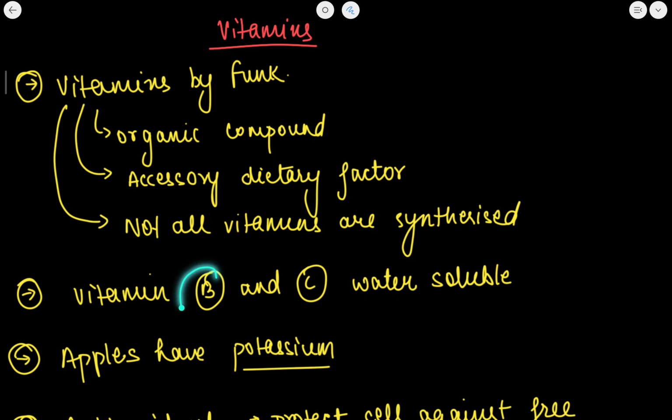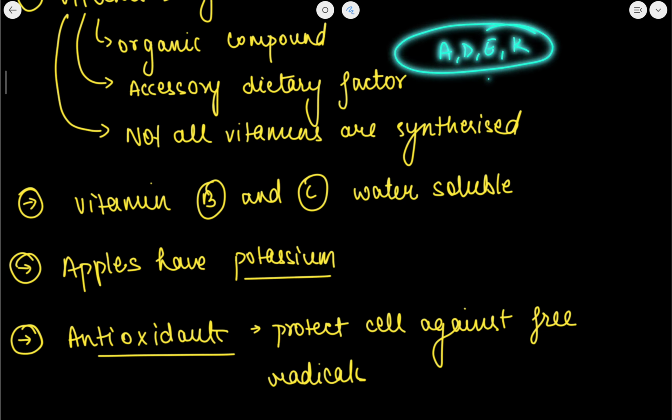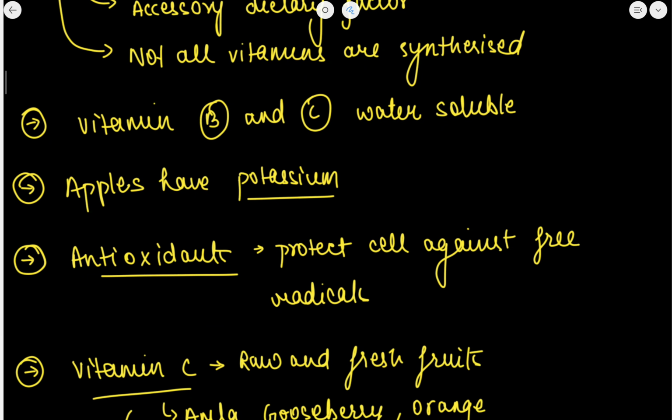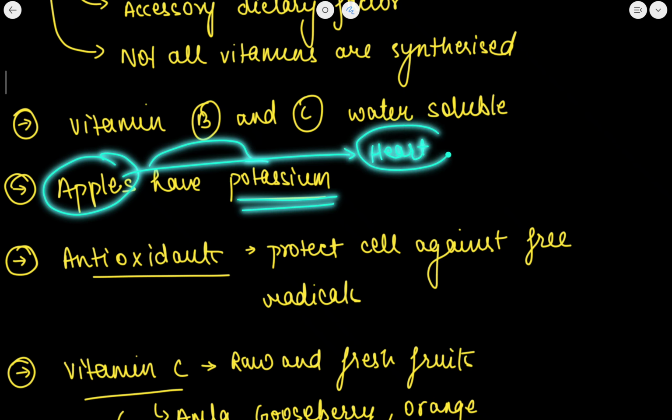Now vitamin B and vitamin C are water soluble, as these are not stored in our body, whereas vitamins A, D, E and K are fat soluble.